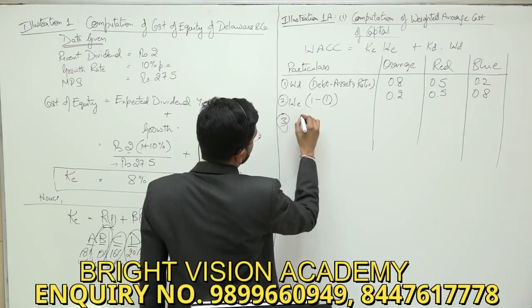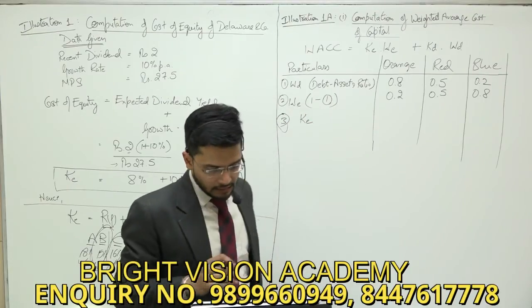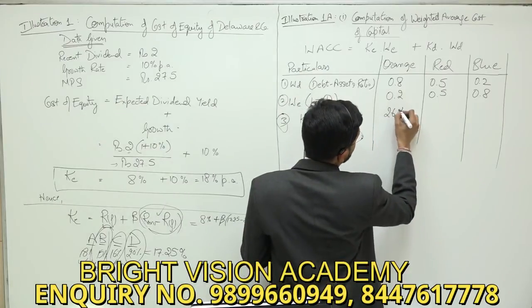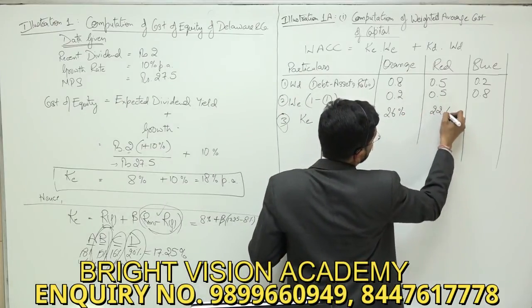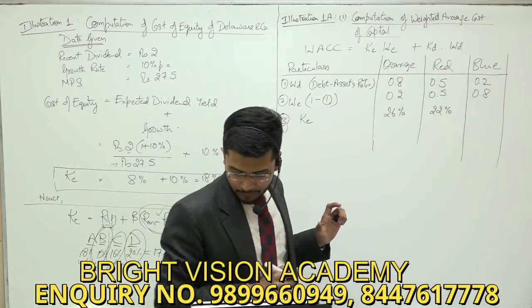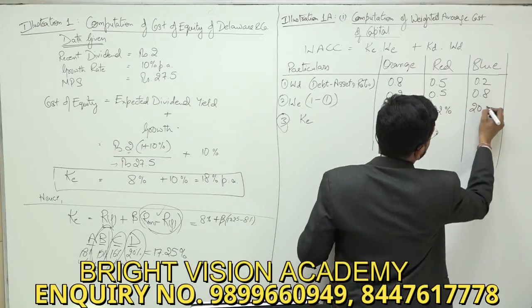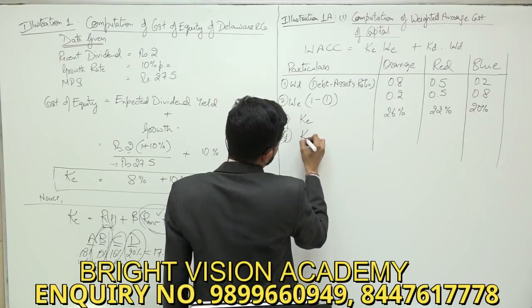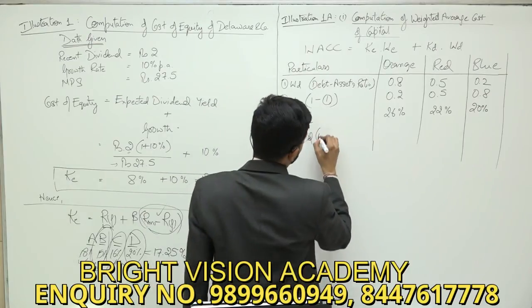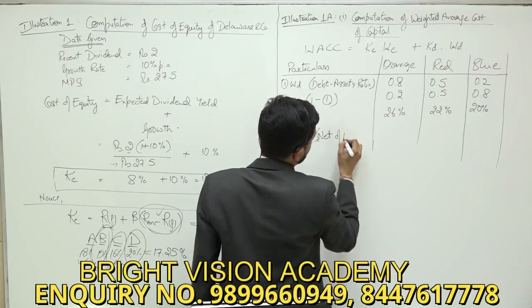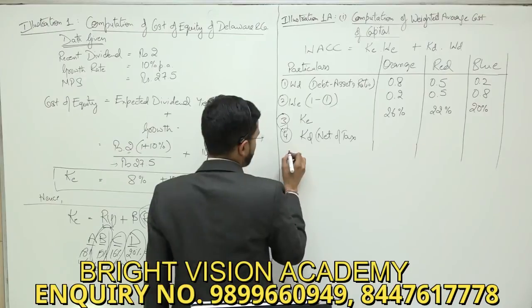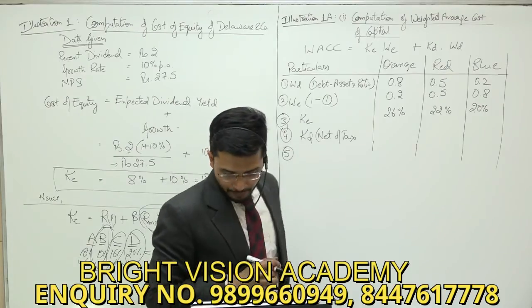Third one should be cost of equity. Let's see if we can get cost of equity. Yes sir, it's already given, 26%, 22%, 20%. This is the cost of equity. Now let us see if we can get cost of debt, but the cost of debt which we want should be net of taxation. Yes sir, it should be net of taxation.